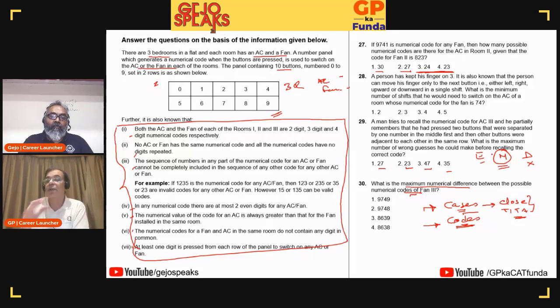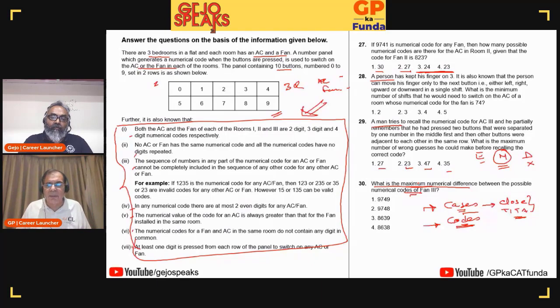Okay. Now this is the way I would do it when I'm taking 1 to 1.5 minutes to decide. Now let me go to the other extreme. If someone says I have 3 minutes to decide, what would I do? I will go through this information also and then decide whether I will do it or not. Not only that, I will read the stem of the questions also and see what the whole thing is about. Because in 3 minutes, I can do lots of things.